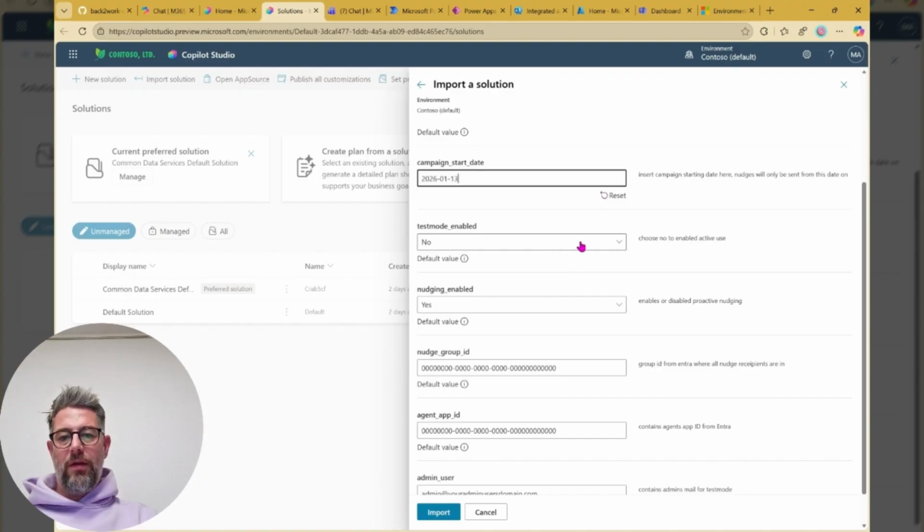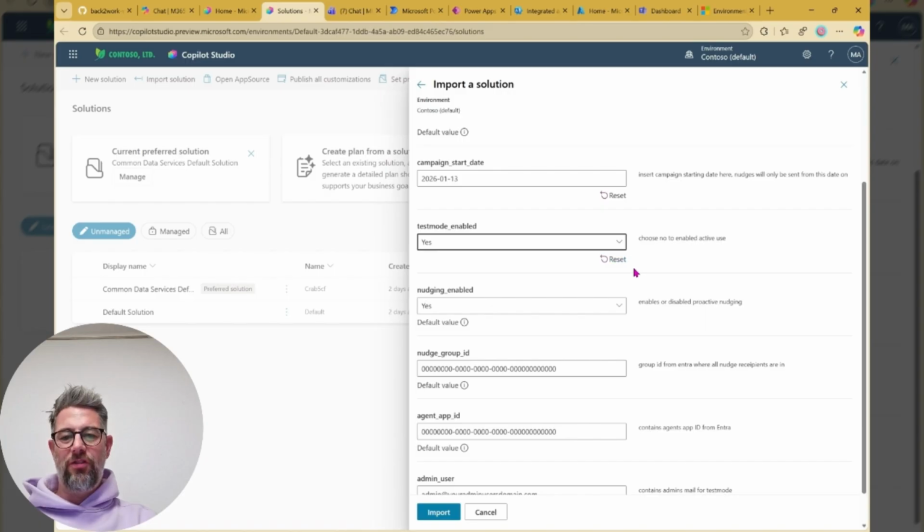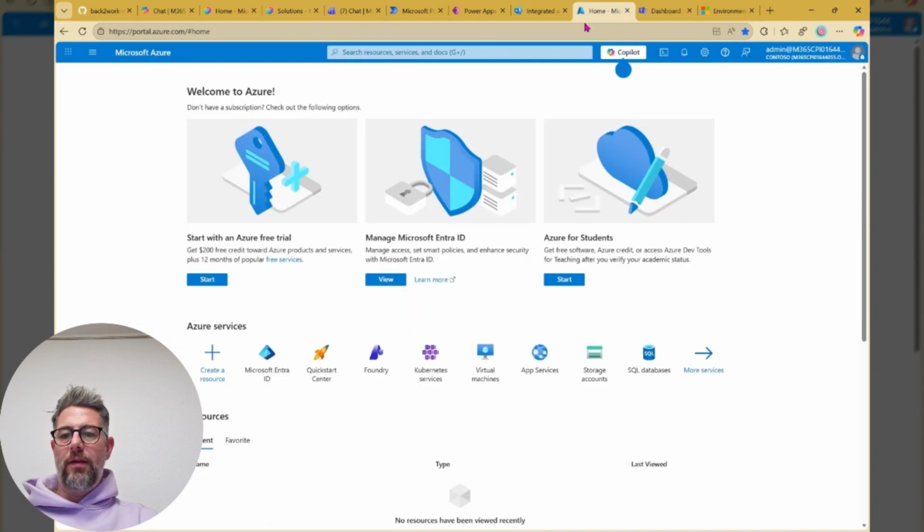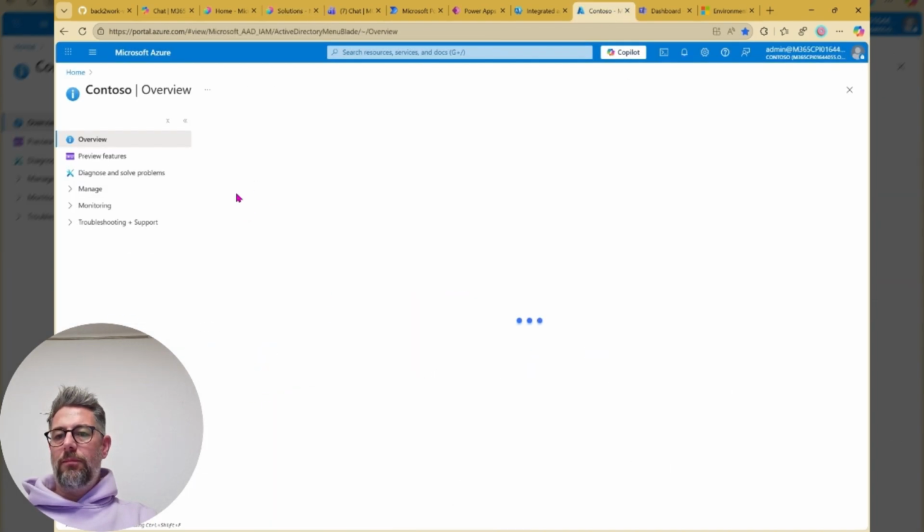Now that is new. We can enable a test mode. So really as administrator, just to have the possibility to have a look at how it works and to make sure no messaging is being done in the direction of the users. We want to use nudging. Nudge group ID means we need the group ID from Entra ID, which group has to be addressed. So that is the first thing we're going to do. Let's go to Entra.